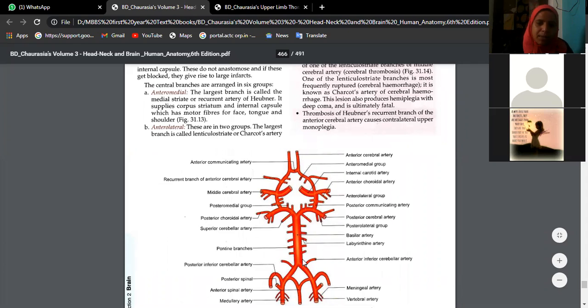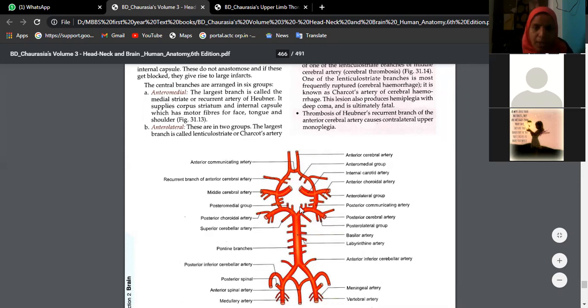So the right vertebral artery and left vertebral artery will join to form the basilar artery. The basilar artery is now giving off the posterior cerebral. The internal carotid artery continues as the middle cerebral. This is the anterior cerebral artery. The anterior cerebral arteries are joined by the anterior communicating. Then the posterior and middle cerebral are joined by the posterior communicating. So overall it forms a circle, which is called the circle of Willis.